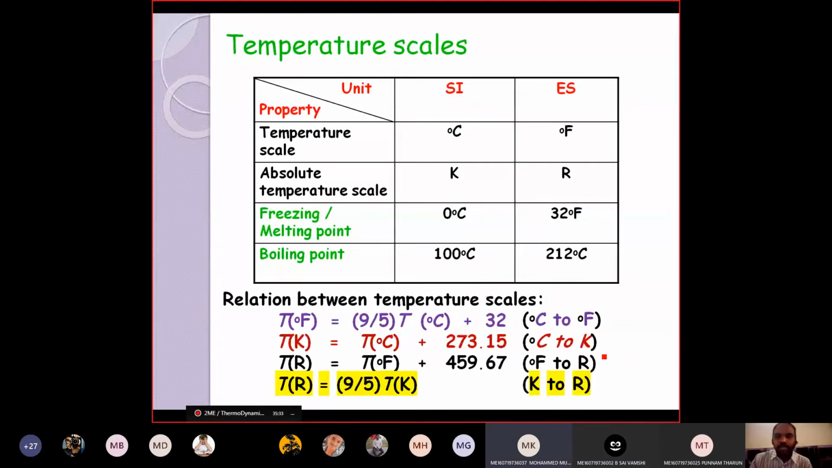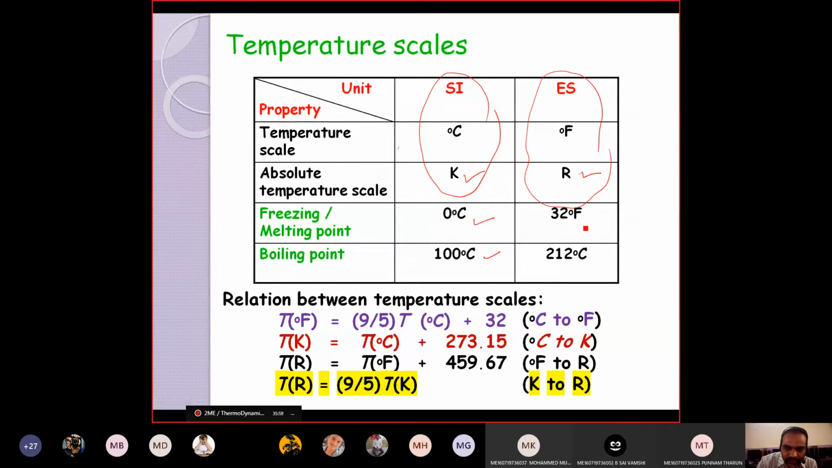Now, if you see here the systems we discussed, this is the SI system and this is the ES system. The SI system is our Indian system. We are using centigrade and Kelvin, and in the ES system, Fahrenheit, and the absolute scale is called Rankine. Rankine is the absolute scale in the ES system. Kelvin is the absolute scale in the SI system. And the freezing point is 0 degrees centigrade, and the boiling point is 100 degrees centigrade.